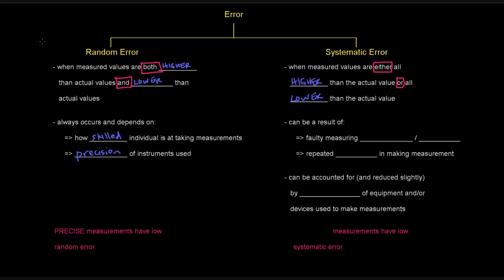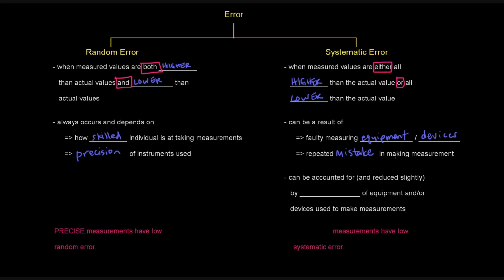Right? And this can be due to faulty measuring equipment or devices that are used to take the measurements. Or a particular individual that's taking these measurements is consistently repeating the same mistake when they're making that measurement.